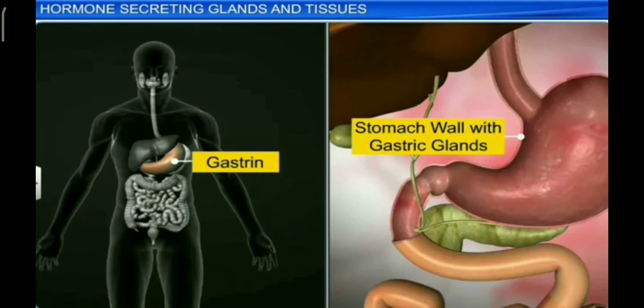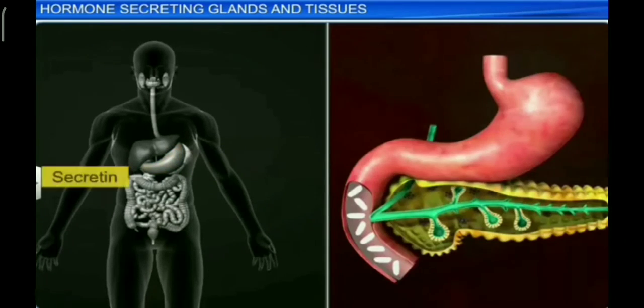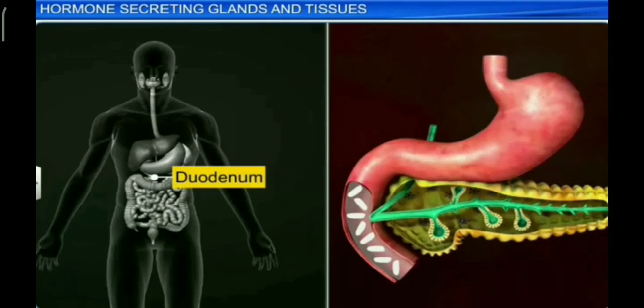Gastrin stimulates the gastric glands to produce gastric juice. Secretin is responsible for secretion of pancreatic juice and bile from pancreas and liver.